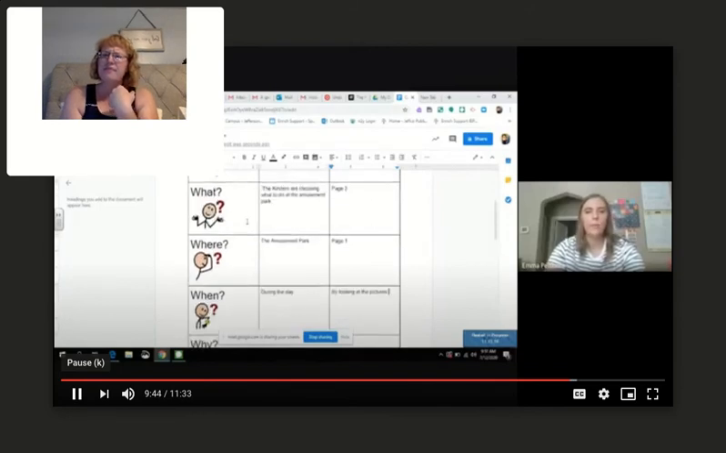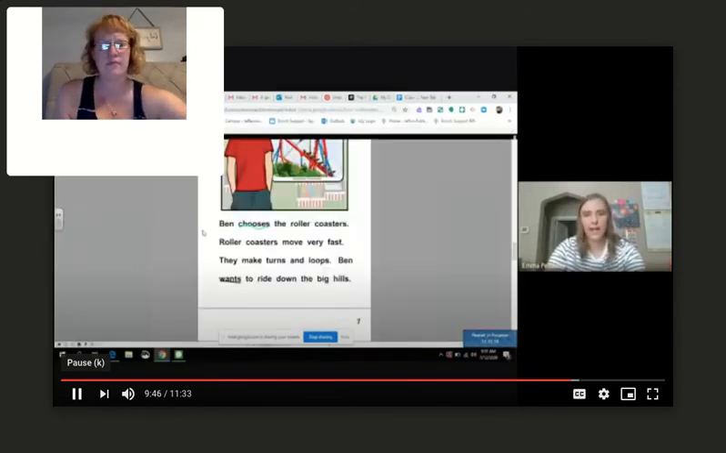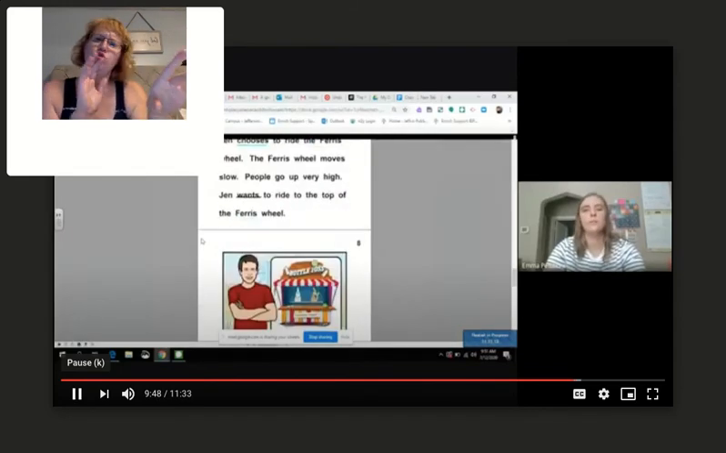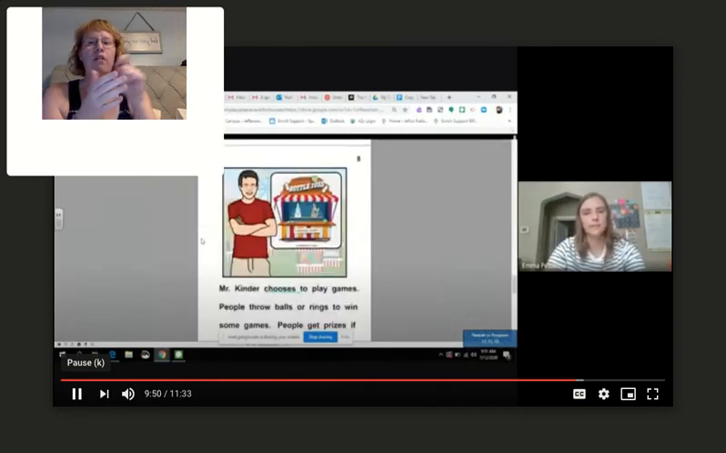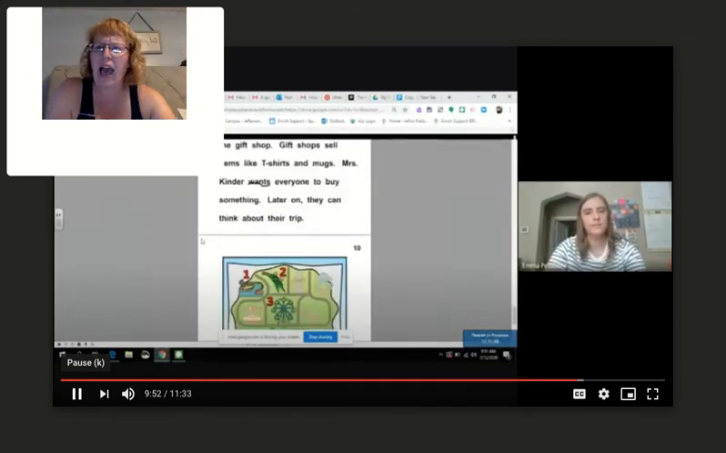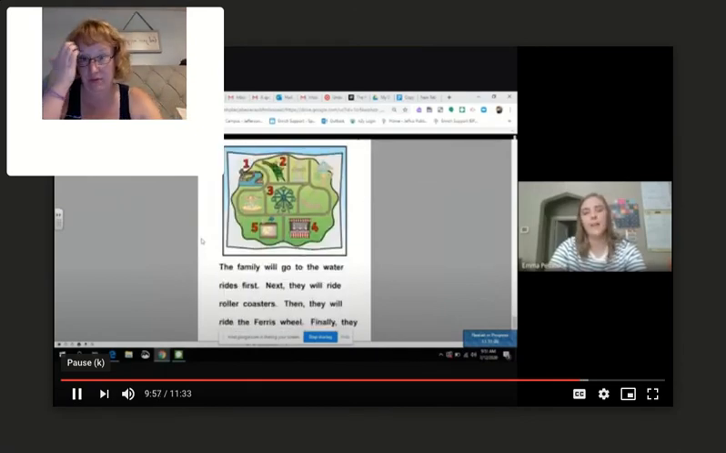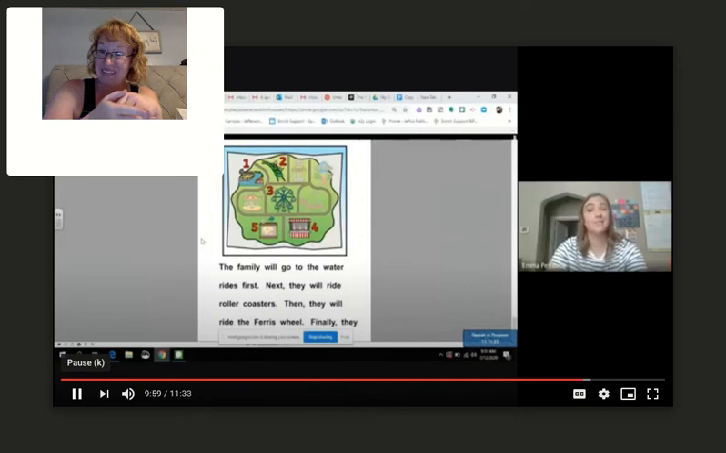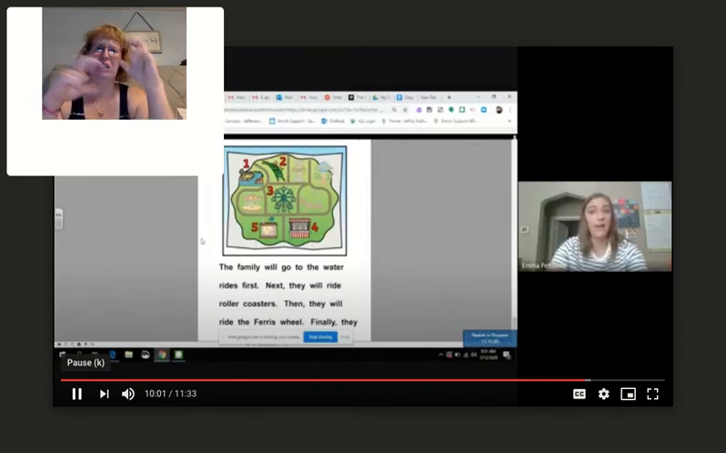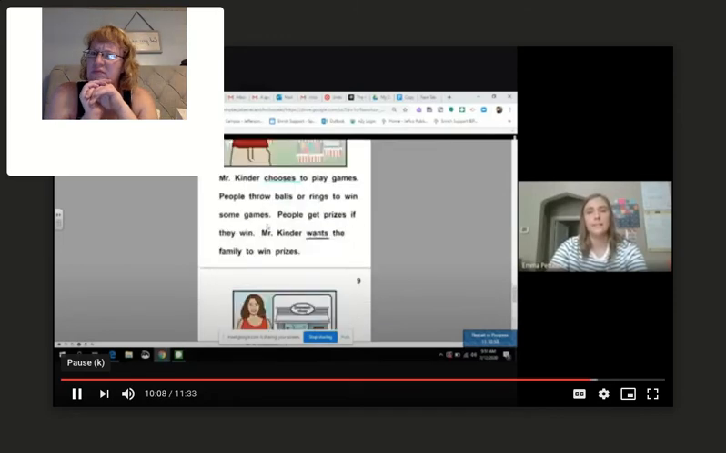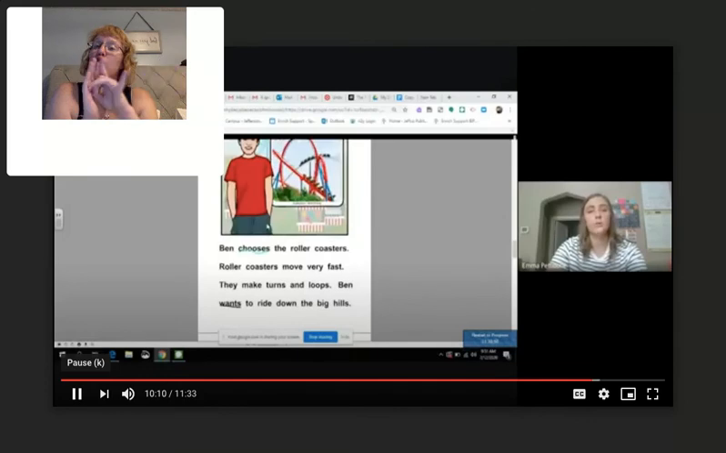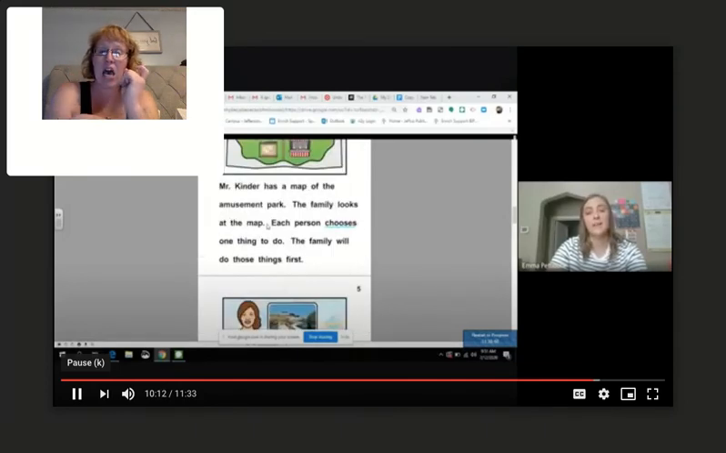Okay. Why do the Kinders have to choose what they want to do instead of riding all the rides or doing all the activities? Do they have time for that? No, it's too big of an amusement park to do all that. Okay, so why do they have to choose? Yes, the Kinders will choose what to do because there's too much for them to do in one day.